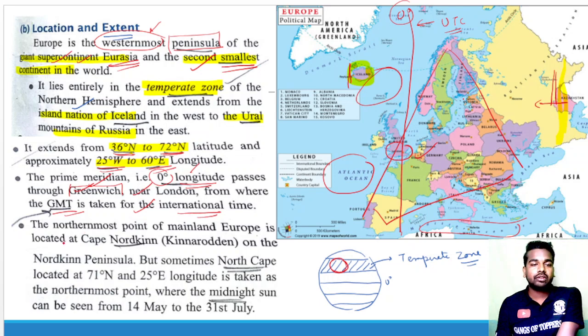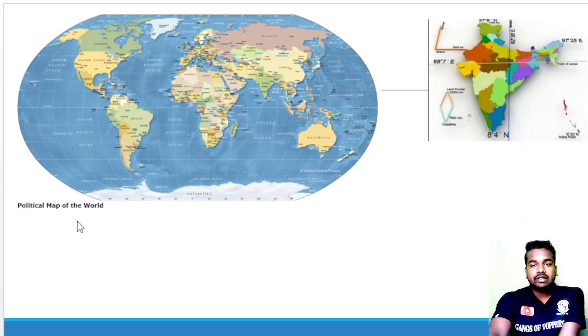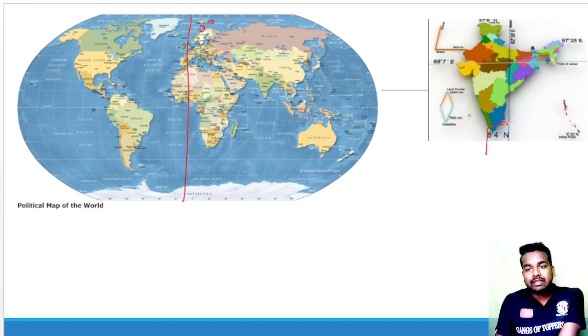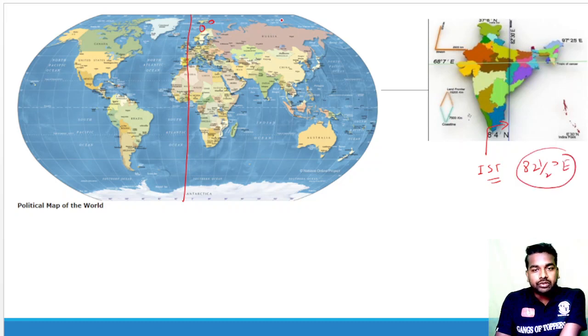Now we are going to study one more important concept. Suppose this is Greenwich Mean Time, passing through London, taken as the 0° reference, and we know that India lies here. Indian Standard Time is taken at 82.5° east.